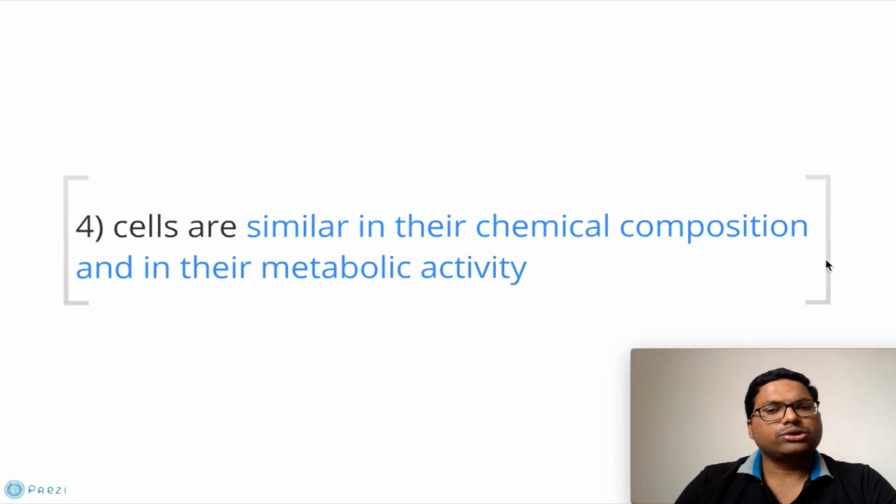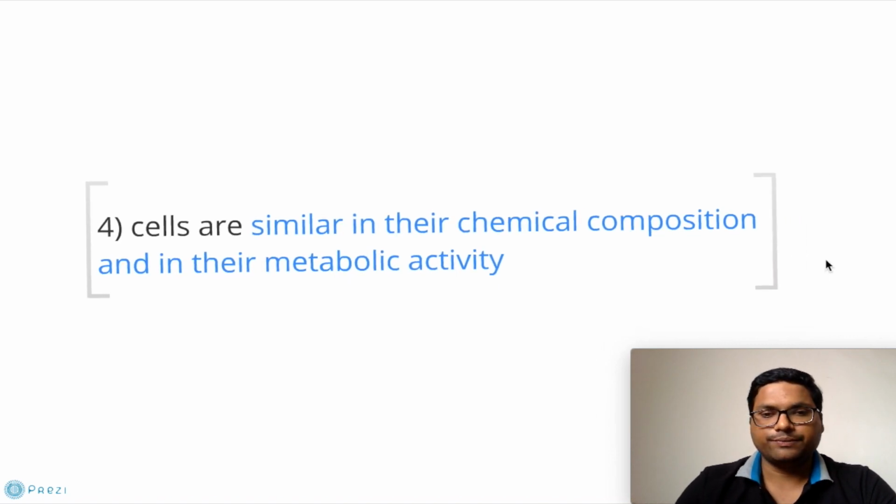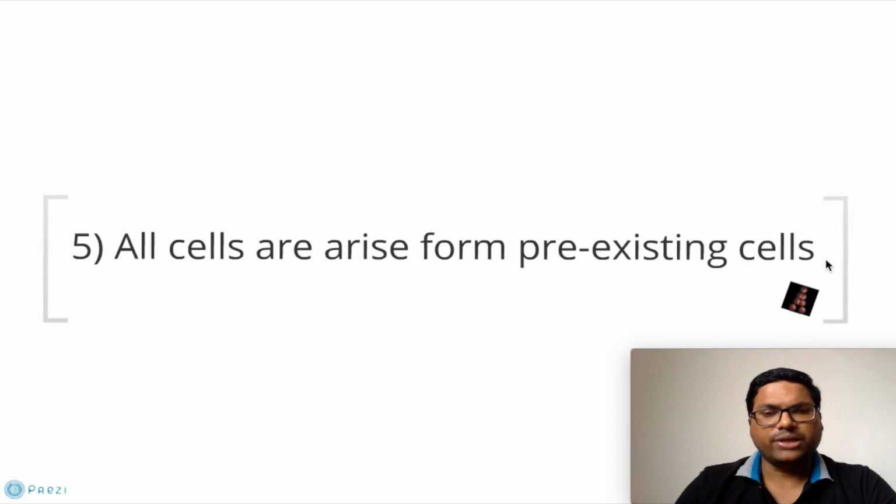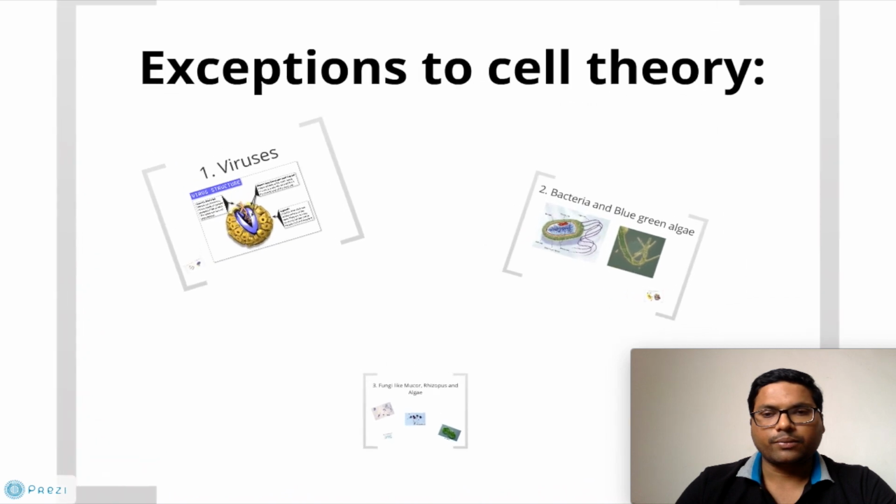Then the next postulate tells us that all the cells are similar in their chemical composition and in their metabolic activity. For example, all the cells metabolize glucose for their energy needs. Then the next postulate tells us that all cells arise from pre-existing cells. This is what we have just seen in the diagram. Now there are a few exceptions to the cell theory.